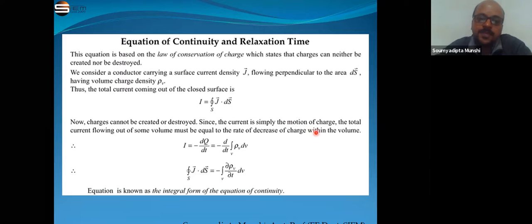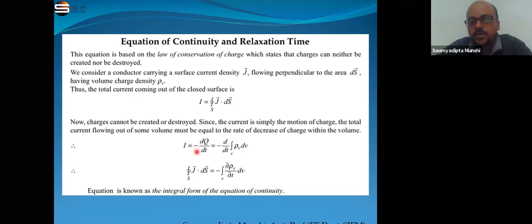So we can say, as the charges are flowing from the inner portion to the surface of the conductor, that current is flowing. So the total current flowing out of some volume must be equal to the rate of decrease of charge within the volume. The charges are going to the surface from the inner portion, so the charges in the inner portion are decreasing. So the total current flowing out of the volume is equal to the rate of decrease of charge. That means we can write I is equal to minus dq by dt.